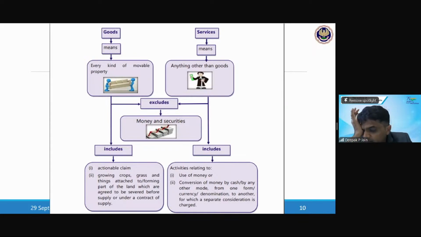So when you read the contract law with this definition of goods, you'll understand that even under the Immovable Property Act, the growing crops, grass, and things which are forming part of the land is immovable property. Similarly, goods also, when it is growing crops, grass, and things which are part of the land, which are agreed to be severed before such supply, then it is also covered under the definition of goods.